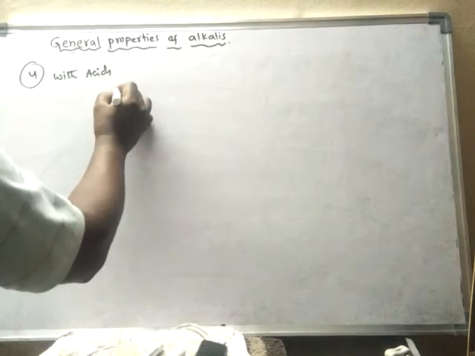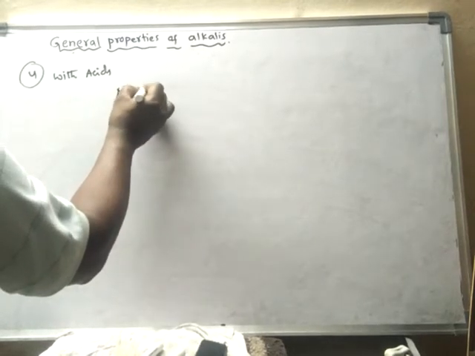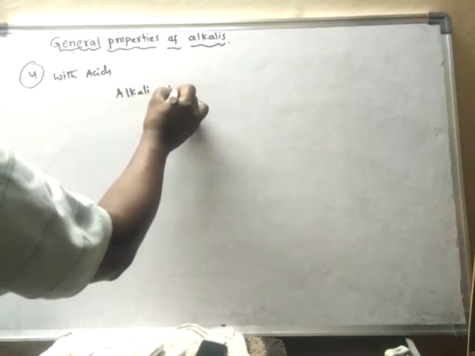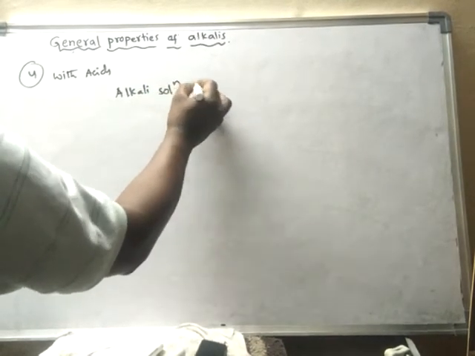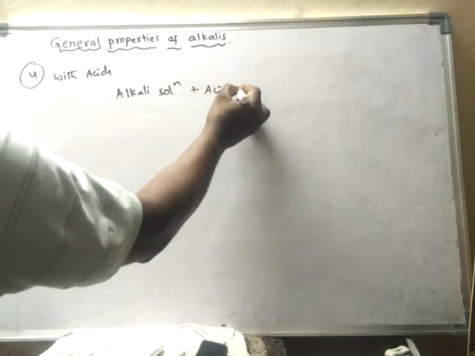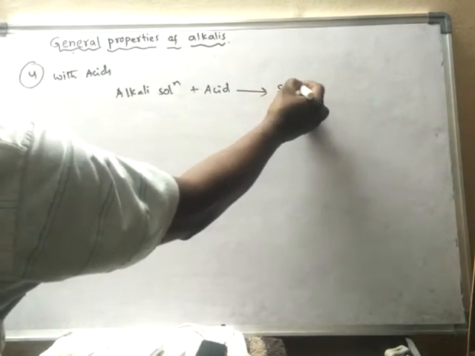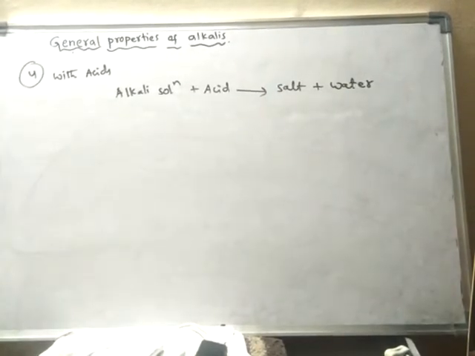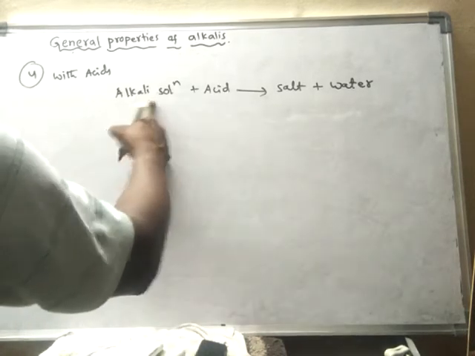Generally, an alkali solution, which is base in nature, when reacted with acid, forms salt and water. Any acid when reacted with base forms salt and water.